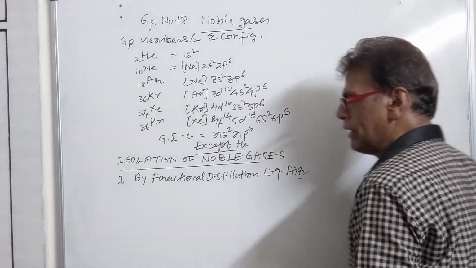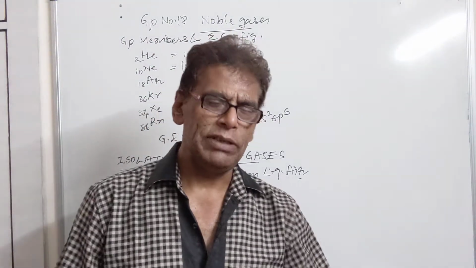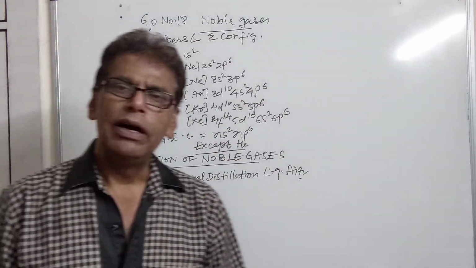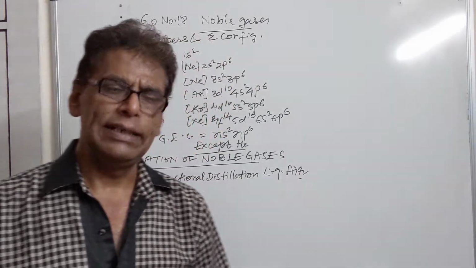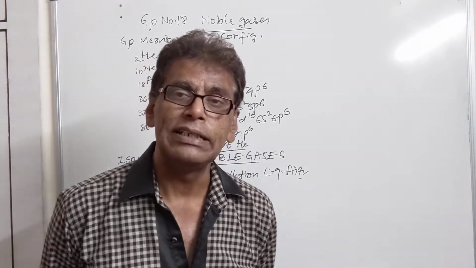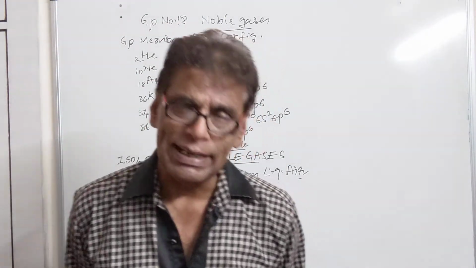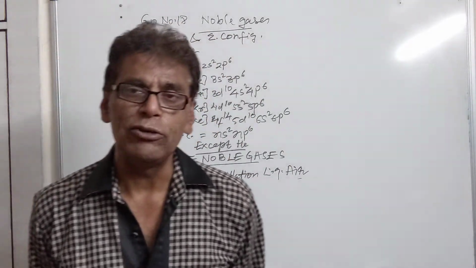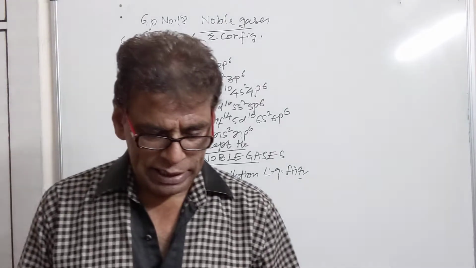As we know, liquid air contains, in addition to nitrogen and oxygen, which are the major gases of the atmosphere, the noble gases in small amounts. So when liquid air is subjected to fractional distillation, due to the different boiling points of the noble gases as well as those of oxygen and nitrogen, they are obtained at different levels in the fractionating column.